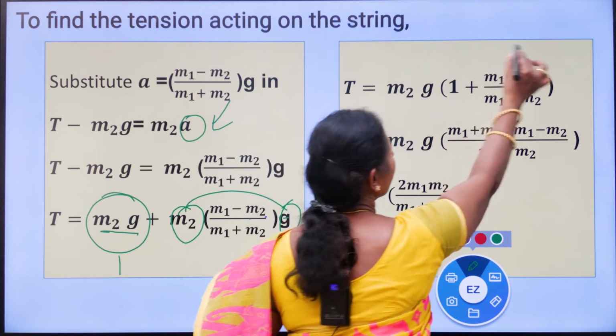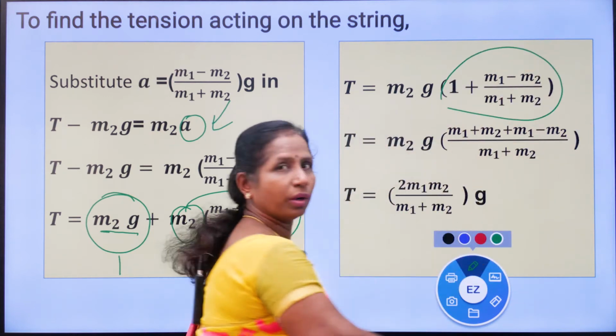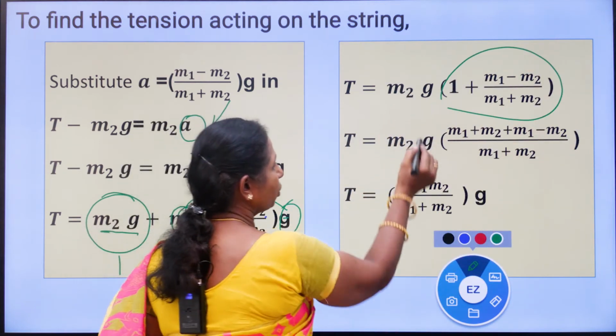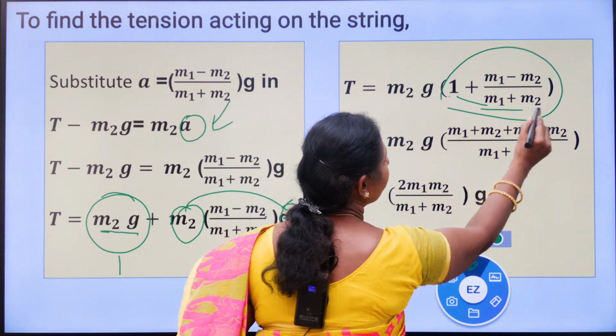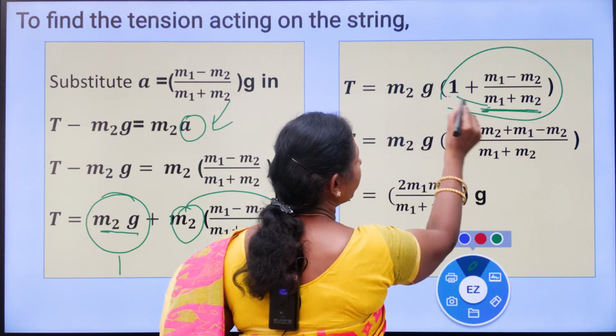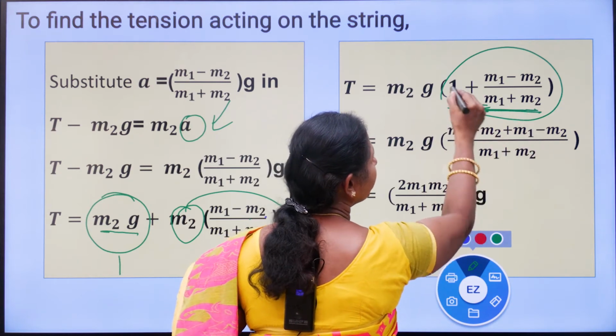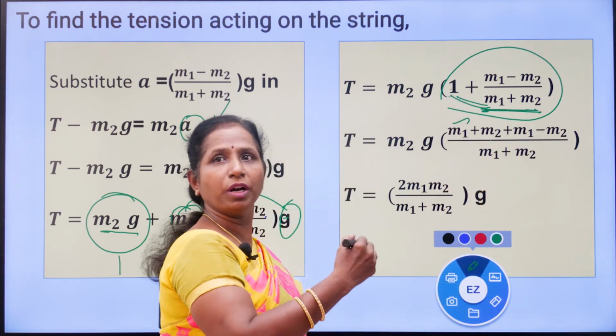Now, here you are taking LCM. So, m2g is out. Take LCM. Cross multiplication: 1 into (m1 plus m2), so m1 into 1 is m1, m2 into 1 is m2. So, m1 plus m2.